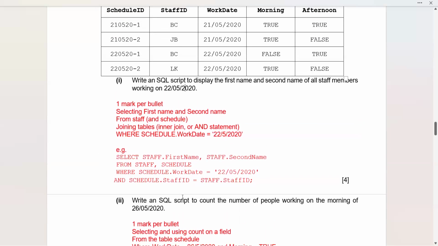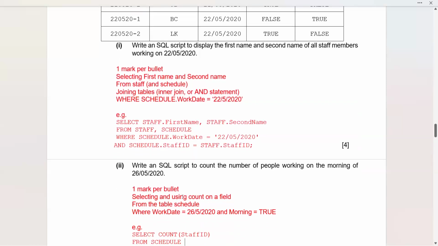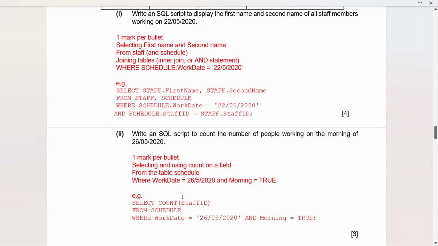26/5/2020 is going to be the situation, and I'm simply supposed to write the condition, that's all. SQL script to count the number of people. Now here you can see the use of some function. Select count of staff ID. Like we were supposed to count the number of people, and number of people are going to be judged through staff ID. So select count staff ID from schedule where work date equals to 26/5/2020 and morning was so true.